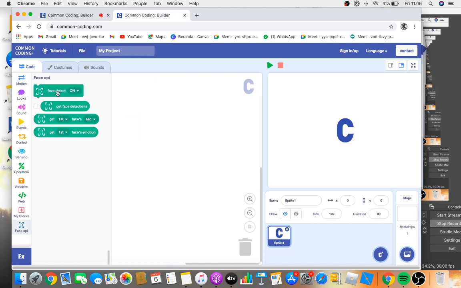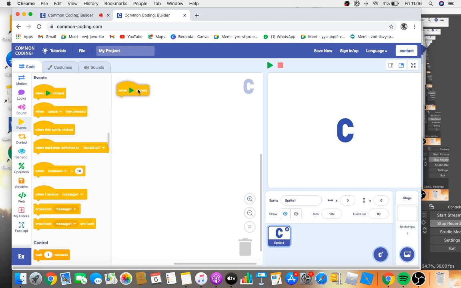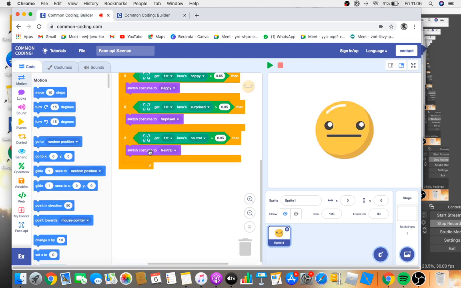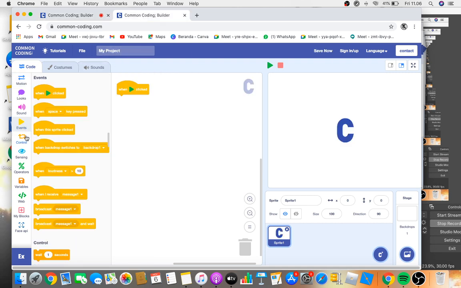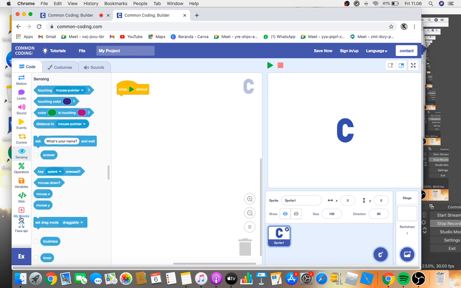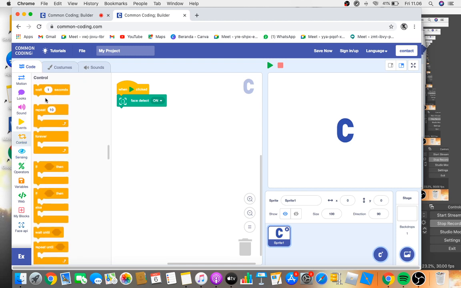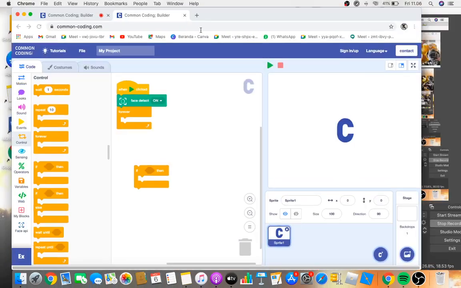Okay, the first thing you guys need to do is just go to events and when green flag clicked, and then paste the tag on, and then forever. If then, paste the tag on, right? Okay, and then controls, forever. If then. Okay, oh my god, wrong.